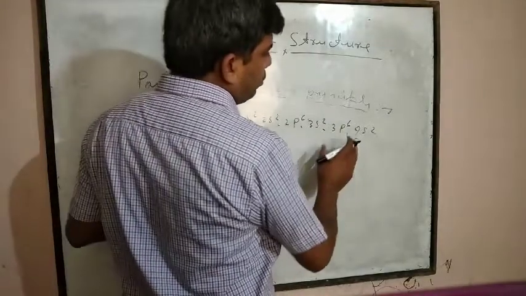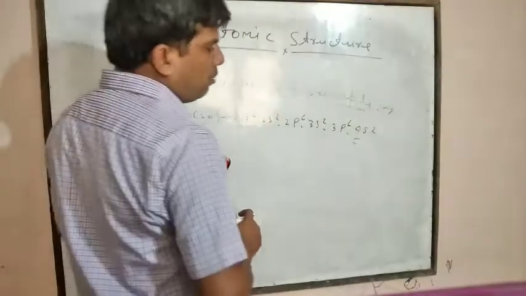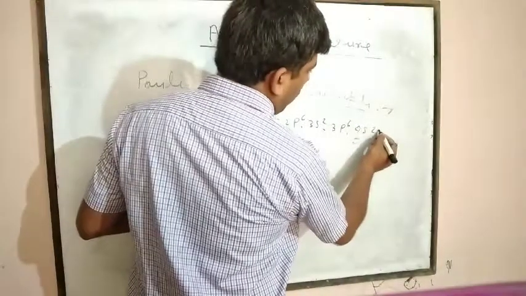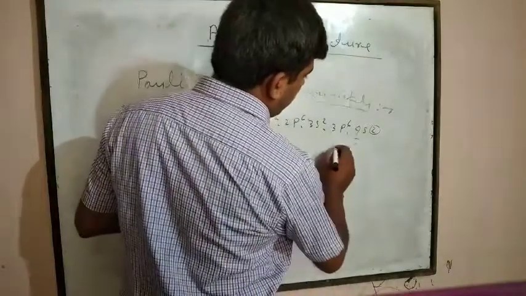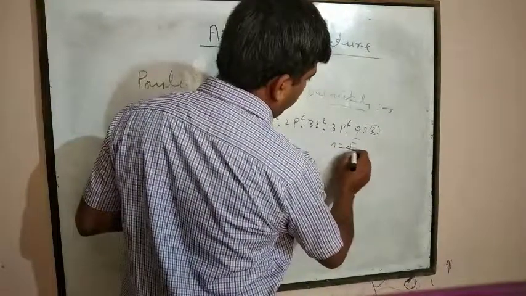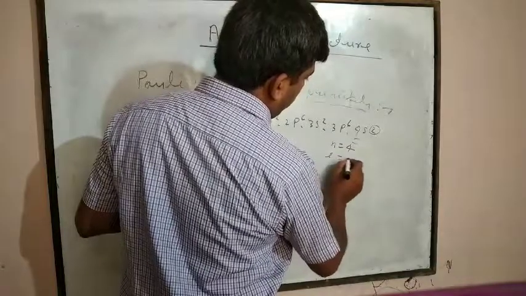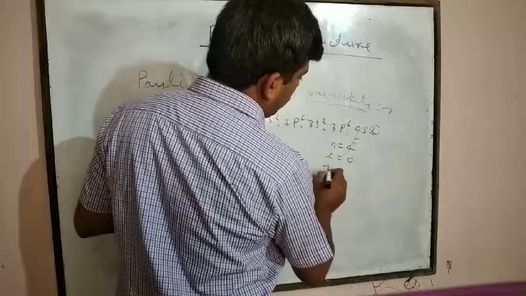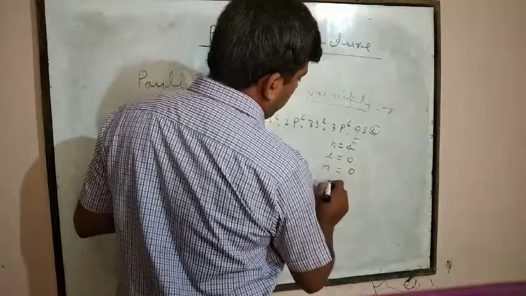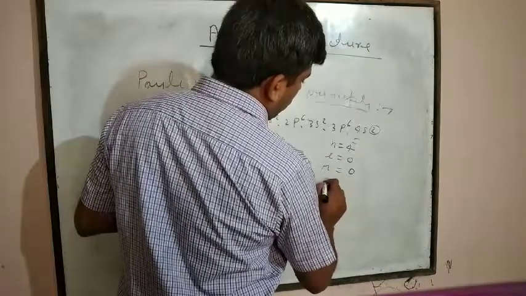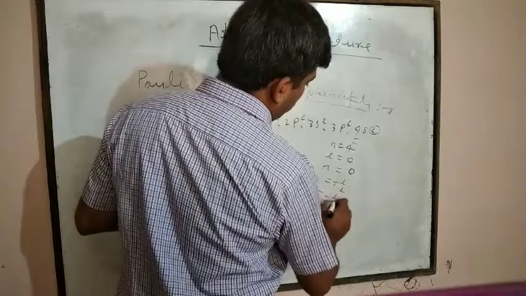Here, if you are going to write down the values of the 4 quantum numbers for the 2 electrons of 4s, then how can we write them? You know that n is equal to 4, and for an s orbital the value of l is 0, so m is also 0, but the spin quantum number for the first electron is plus 1/2 and for the second electron is minus 1/2.